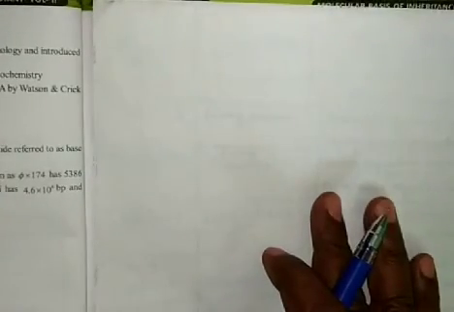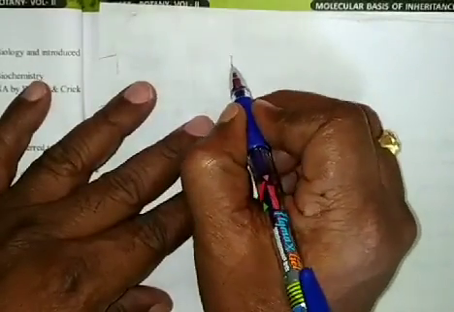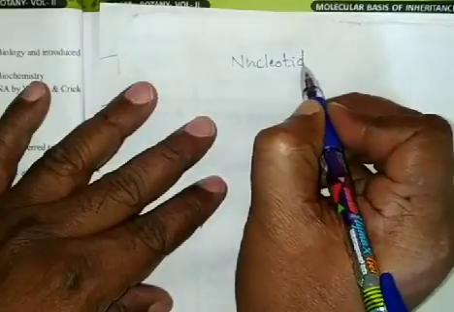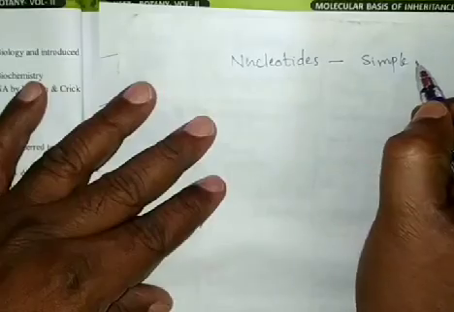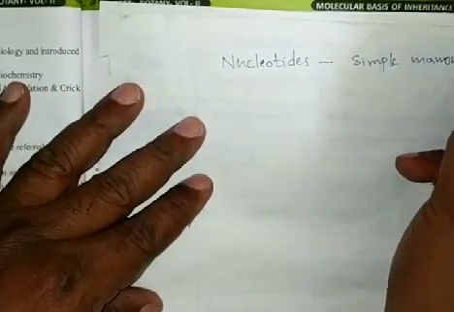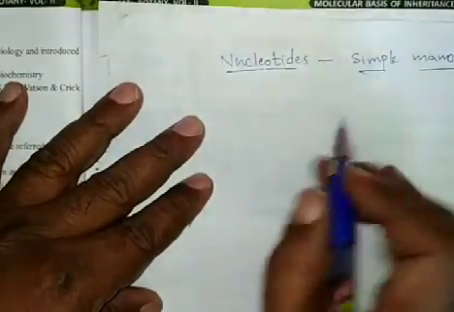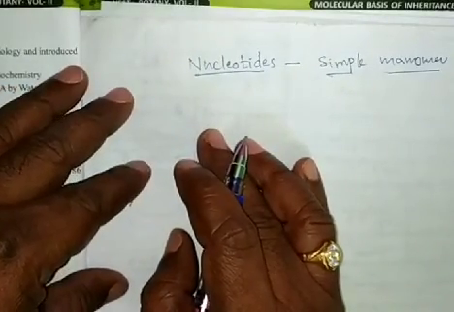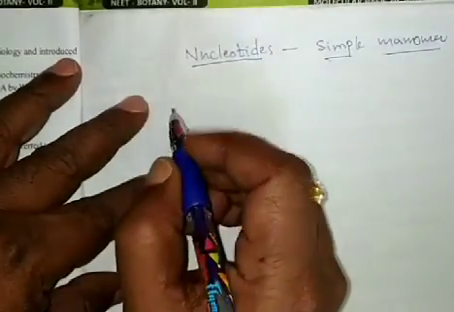Coming to the DNA structure, DNA is made up of nucleotides. A nucleotide is a simple monomer unit. Like this, many monomers together form a polynucleotide structure. DNA and RNA are polynucleotide structures.